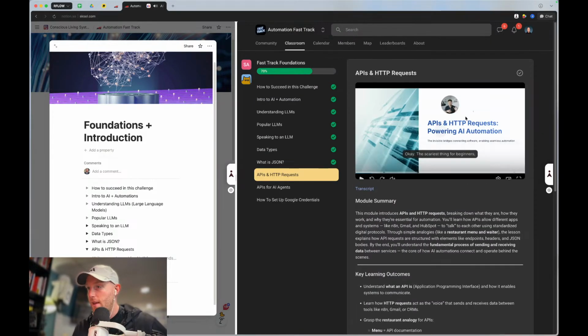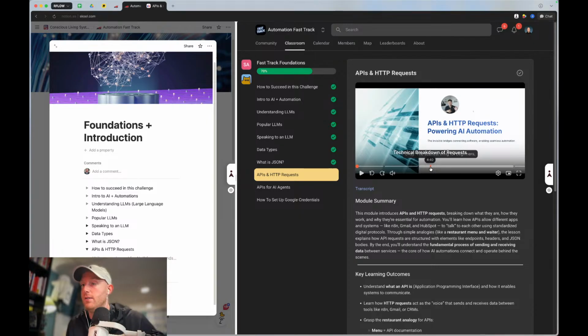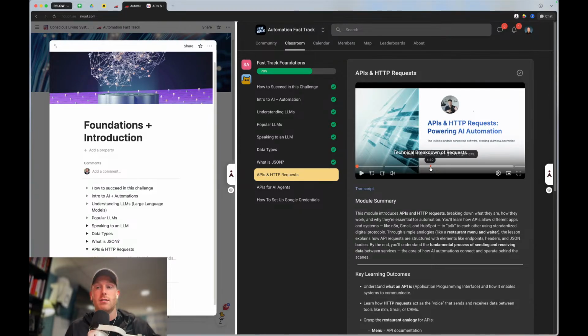Okay. APIs in HTTP. See, now this is where I absolutely am lost, man. I know there is an API code or something. You guys are going to see my ignorance towards APIs right here, right now. I'm just trying to throw this out there. This is what I know now. And then one day when I look back at this, I'll laugh because I'm going to learn all this stuff and it'll just be funny.